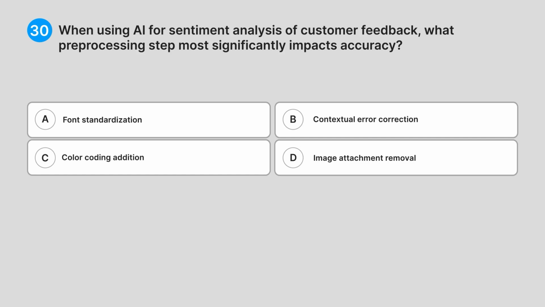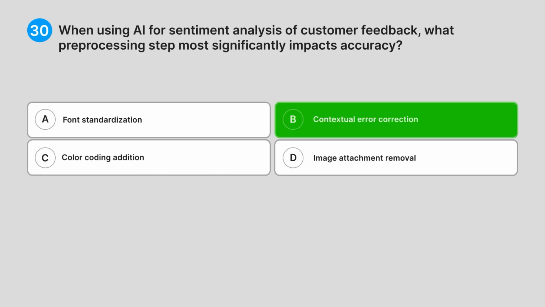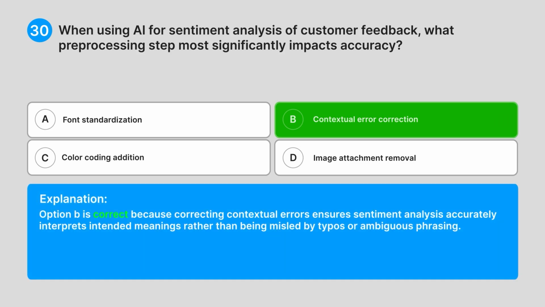Correct answer, B. Contextual error correction. Explanation. Option B is correct because correcting contextual errors ensures sentiment analysis accurately interprets intended meanings, rather than being misled by typos or ambiguous phrasing.